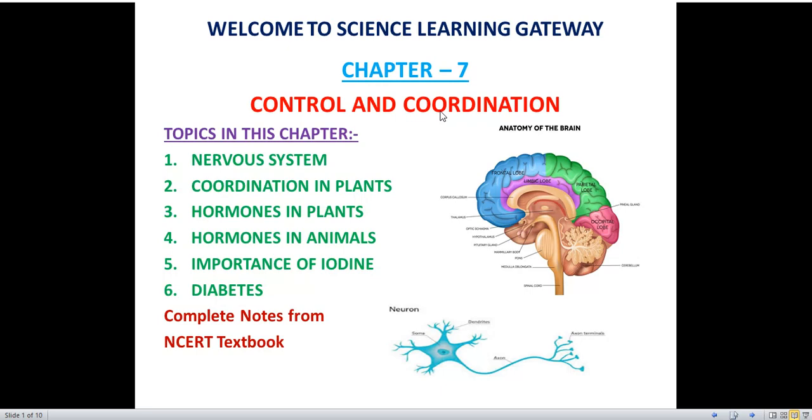All the organs should maintain a coordination among themselves so that our body is stable and we are proper in our work and everything. Not only inside our body, outside also we have to perform so many works like walking, talking, writing, playing, etc. Those activities are also controlled by our body. And because of the coordination, we perform our work in our daily routine. So let's start the chapter.